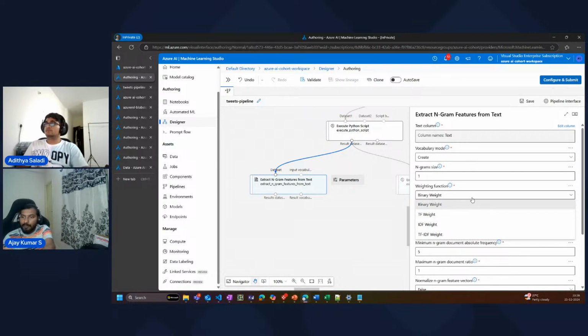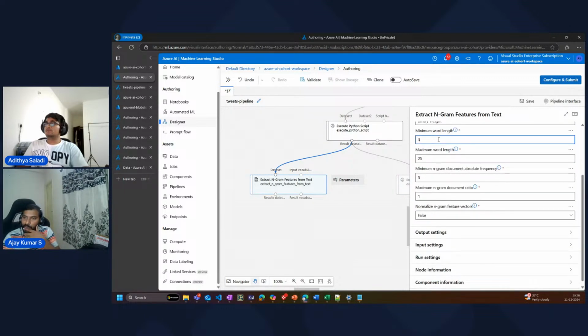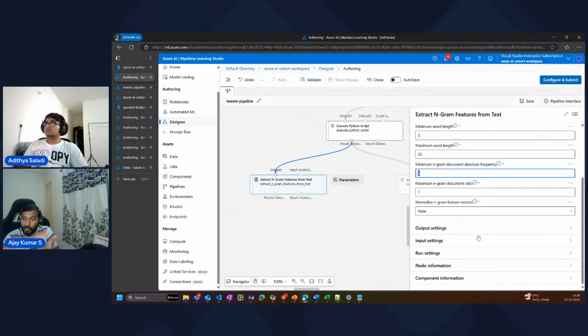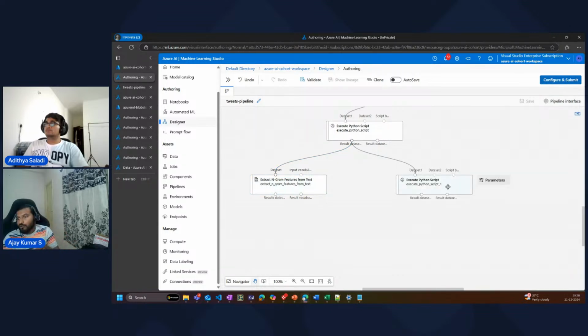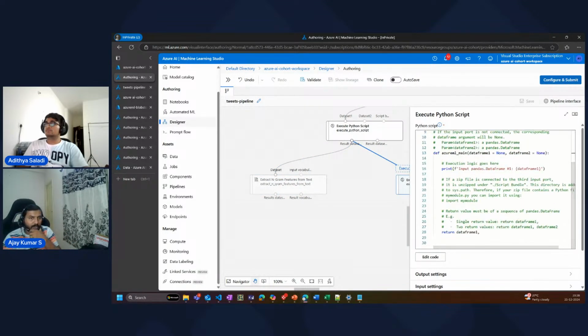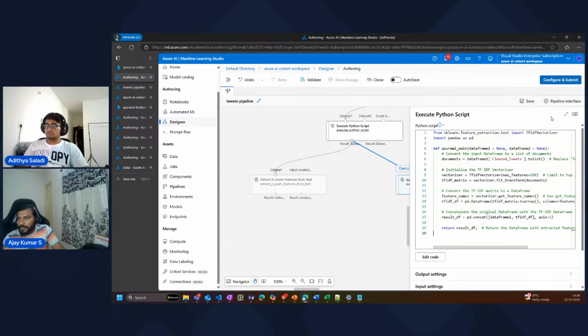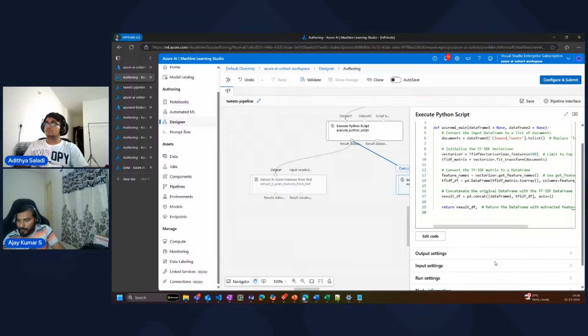This is a predefined one. I'm going to show you by code, right? And then you can provide the minimum word length, maximum word length. A lot of customization can be done automatically, right? So I'm going to save this option. Done, right? I don't have to do any code for it, right? Now the same function if I have to do in a Python, right? Let me quickly grab that code for you, right? So I have already written the code for it. So I'll just grab that for easy usage, and I'll explain it. Maybe I'll save it and then run and then explain.